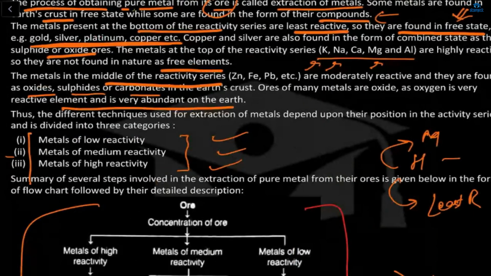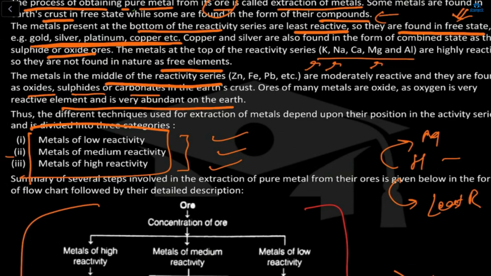This we discussed right now. There are three different techniques: metals with low reactivity, medium reactivity, and high reactivity. Now, tell me any example of a high reactivity. Ma'am, reactivity example you want or the process? The process.